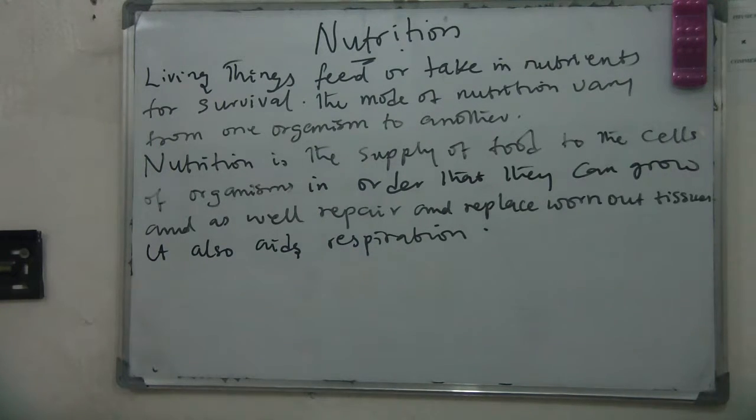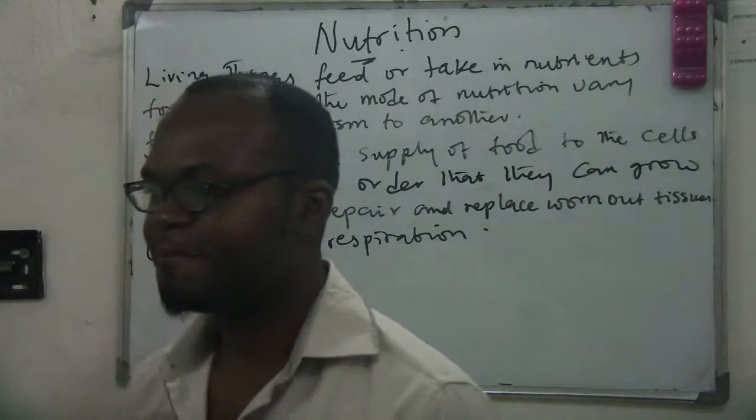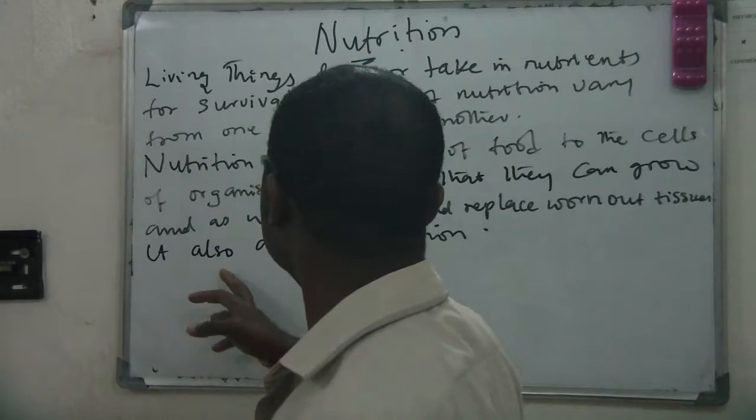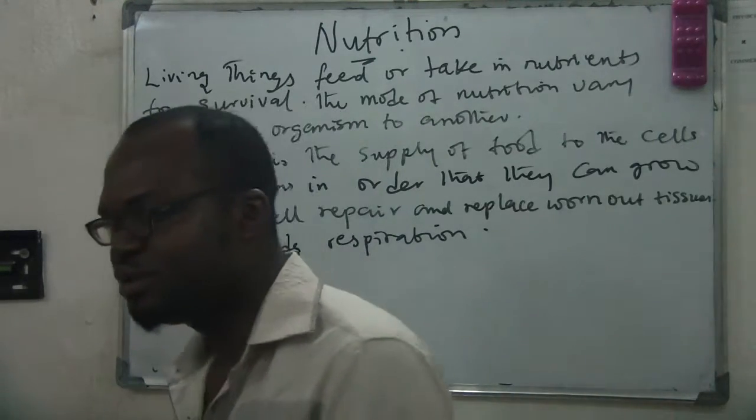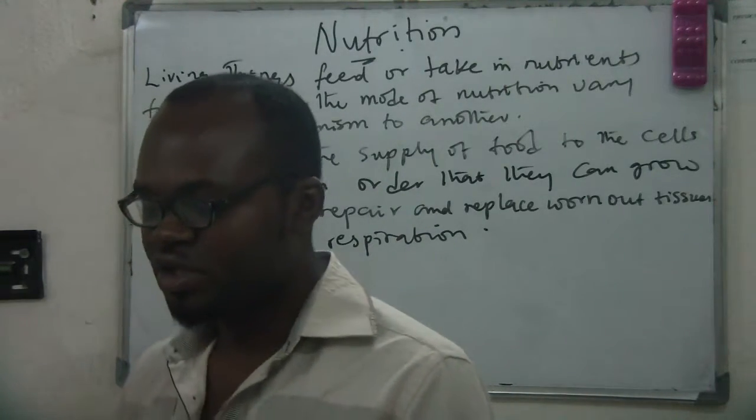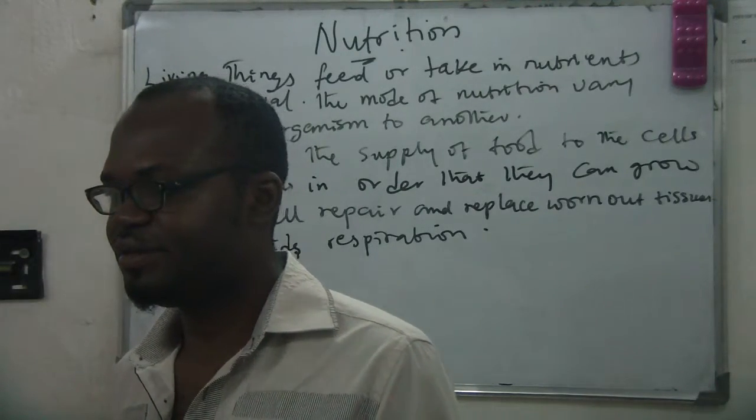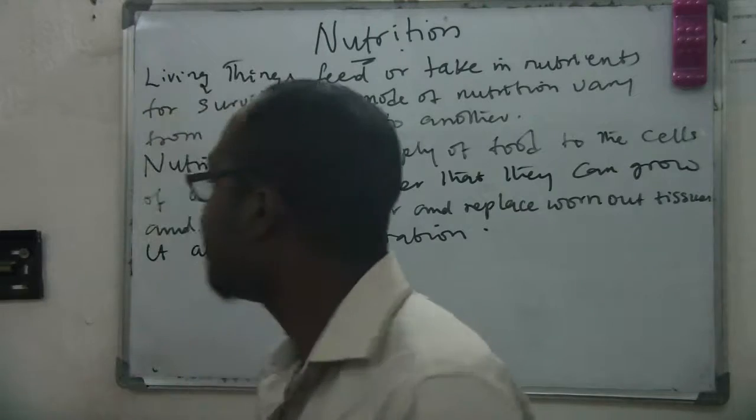Worn out tissue. When you have a cut, when you have injuries, you understand? The food that you eat that has nutrients helps those places to heal. Also, it helps respiration. When you don't have energy, your lungs will not be moving for you to breathe in air. Is that clear?